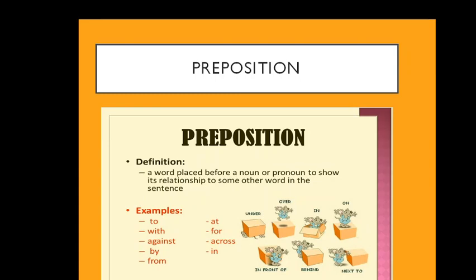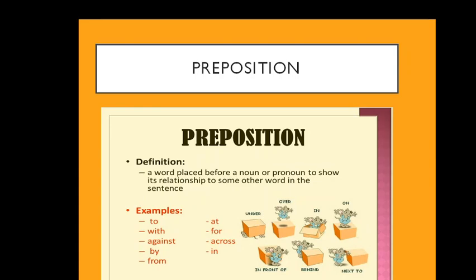So we can tell the position of a person, an object, an animal, as well as a place. Some examples of prepositions are to, with, against, under, over, in, on, in front of, behind, next to. So these are some examples of prepositions.